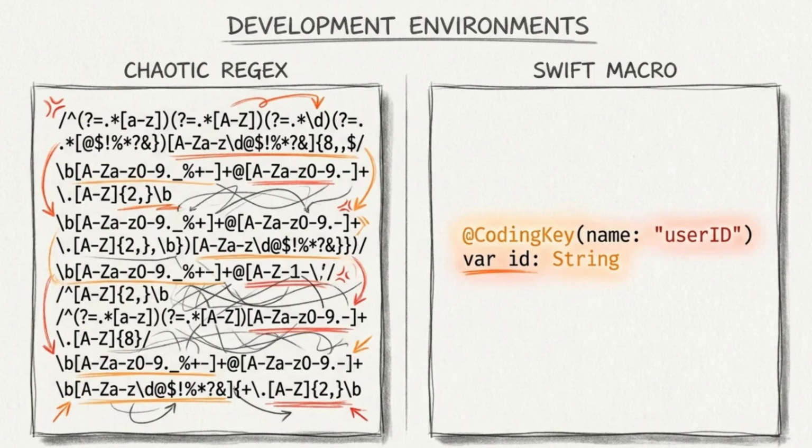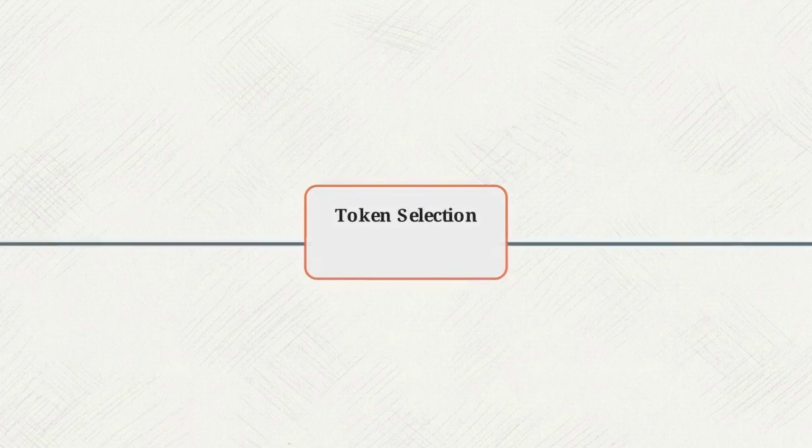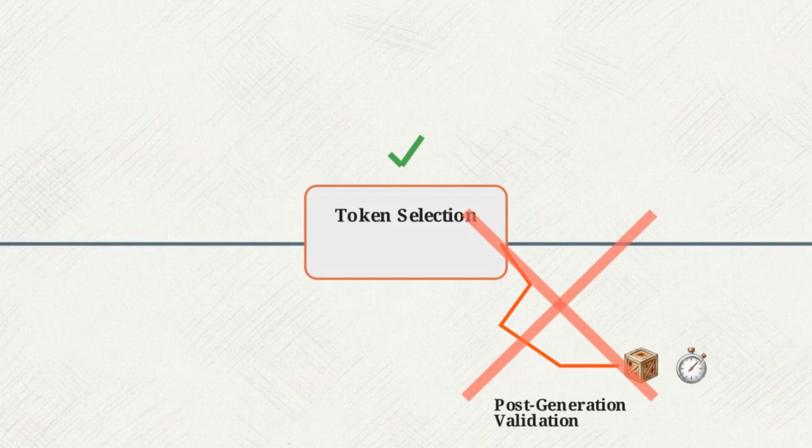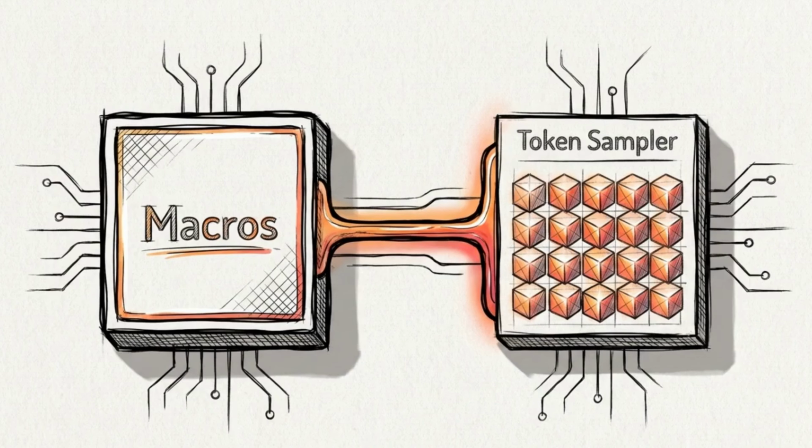This architectural shift removes the necessity for developers to write regular expression safety nets or complex retry loops to catch formatting errors. Intervening at the point of token selection ensures structural stability at generation, bypassing the latency of validating compiled strings post-generation. Translating these mathematical engine constraints into developer tooling requires a bridge. Swift macros provide that direct connection to the model's token sampler.